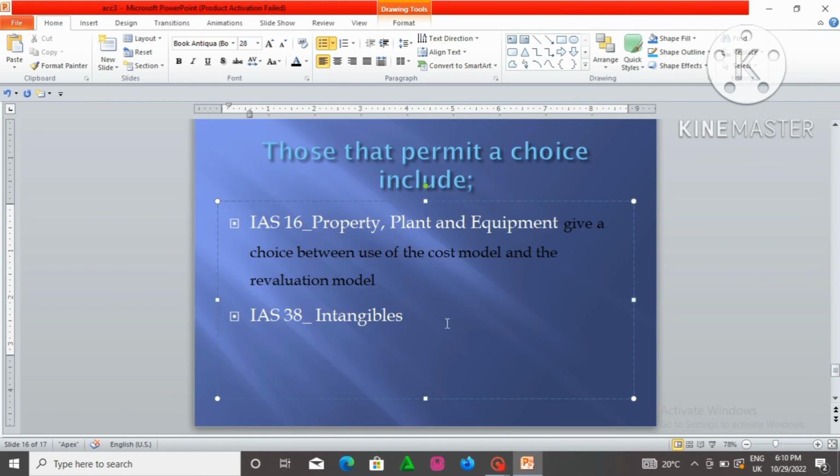Then we have IAS 38, intangibles. This allows intangible assets to be measured either using the cost or revaluation model. This is still the same as IAS 16, PPE. So it also allows a choice between the cost and revaluation model.